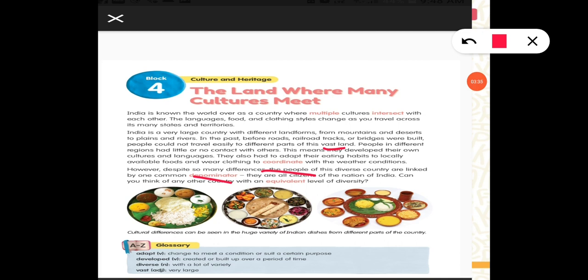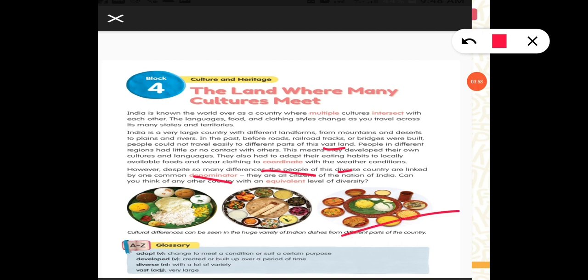Next one is diverse. This one is the diverse country. Diverse means with a lot of variety. India has a lot of variety. People have different cultures, they speak different languages, and their clothing style is different in different states. So I hope it is clear to you, students.